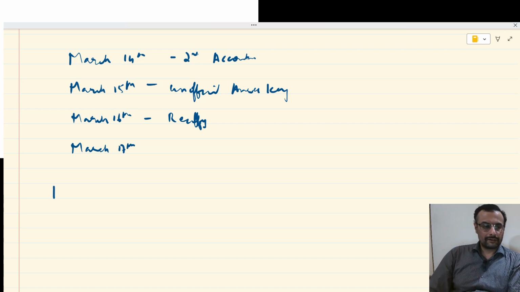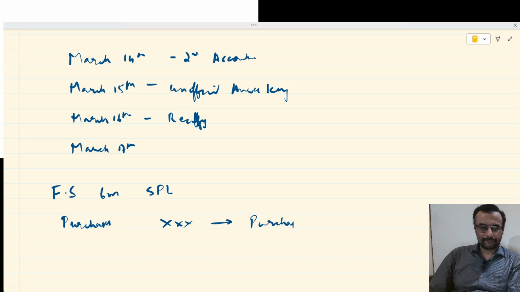Alright. In your exam, the financial statement 6 marker, statement of profit and loss, was tested. In that, there was one term called purchases, and in the question they had given one particular amount. The correct way of writing this under expenses in the format is purchases of stock in trade. This is the correct method of writing.